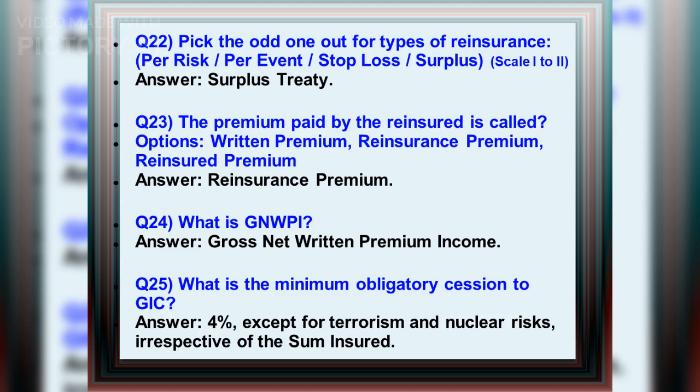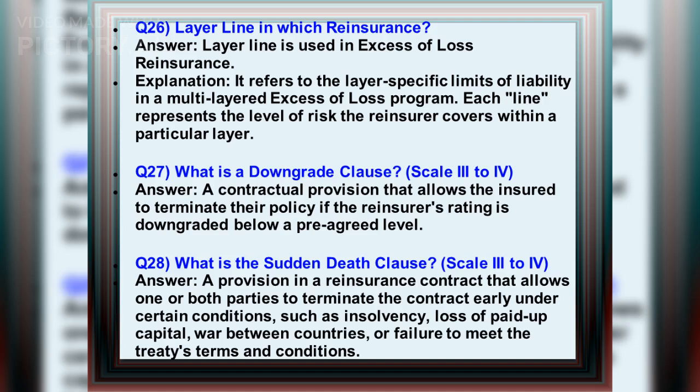Answer: Surplus treaty. Q23. The premium paid by the reinsured is called. Answer: Reinsurance premium. Q24. What is GNPI? Answer: Gross net written premium income. Q25. What is the minimum obligatory cession to GIC? Answer: 4%. Q26. Layer line in which reinsurance? Answer: Excess of loss reinsurance.